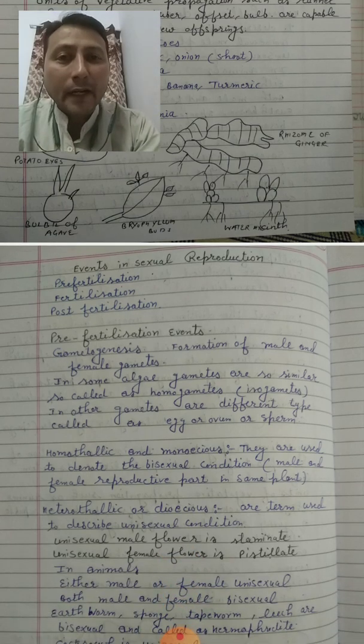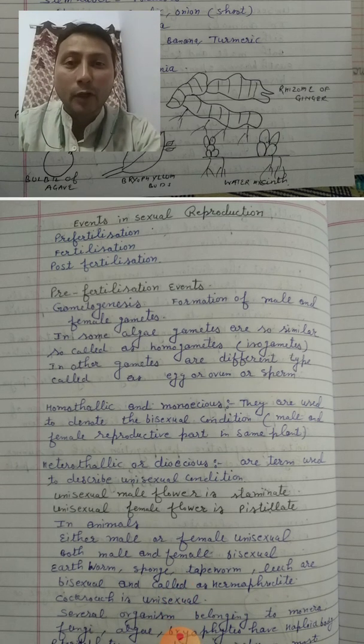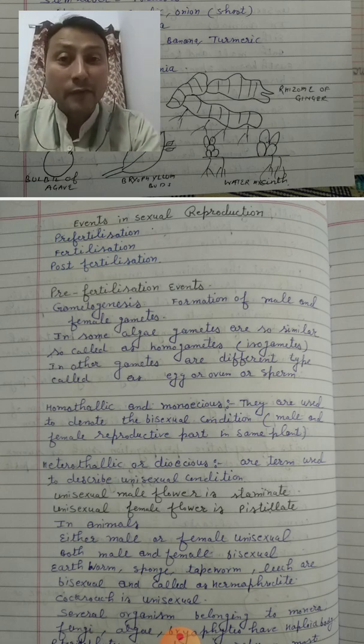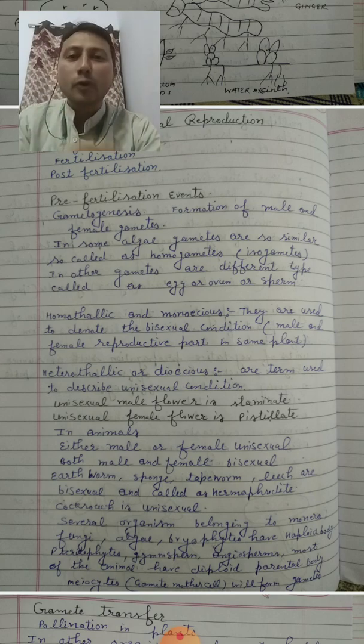So, what are the events in sexual reproduction? When we talk about sexual reproduction, we know there is a fusion of gametes. Male gametes are produced by male parents, female gametes are produced by female parents, and then there is a fusion which results in the formation of a zygote, then embryogenesis. This is the whole process, and it is simply divided into pre-fertilization event, fertilization and post-fertilization.